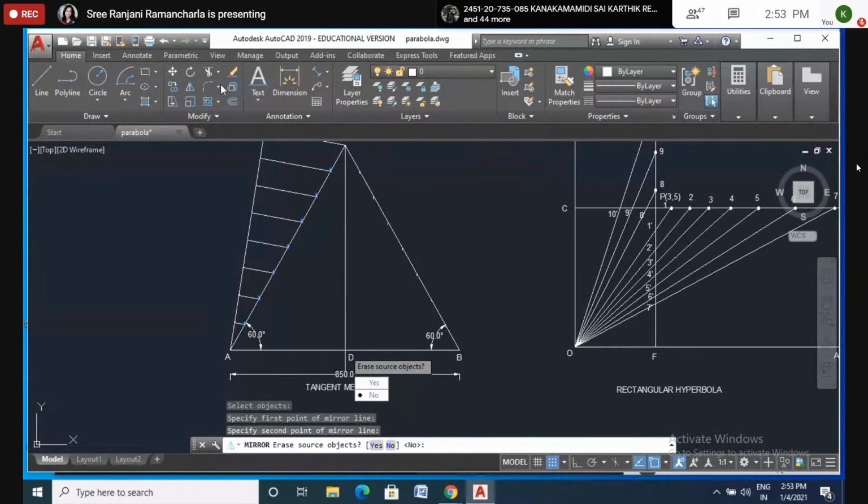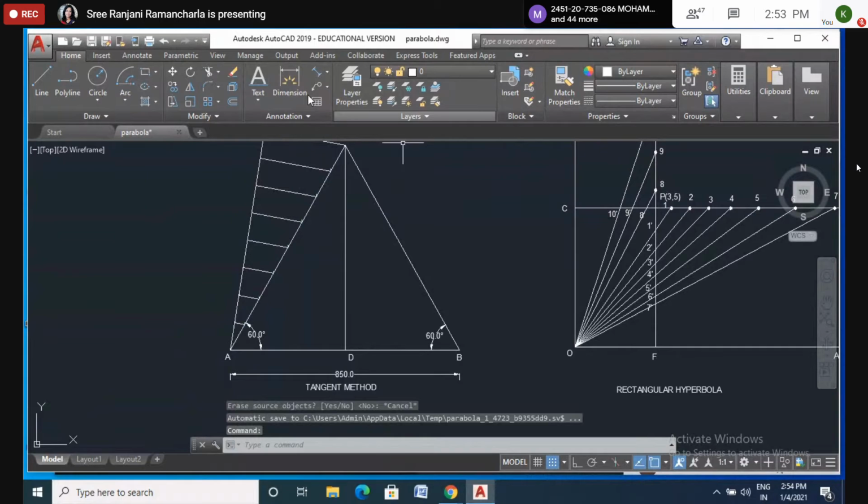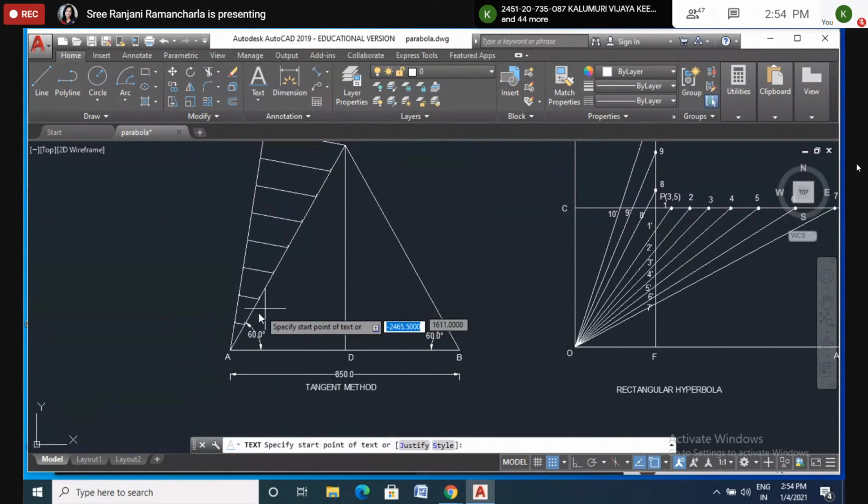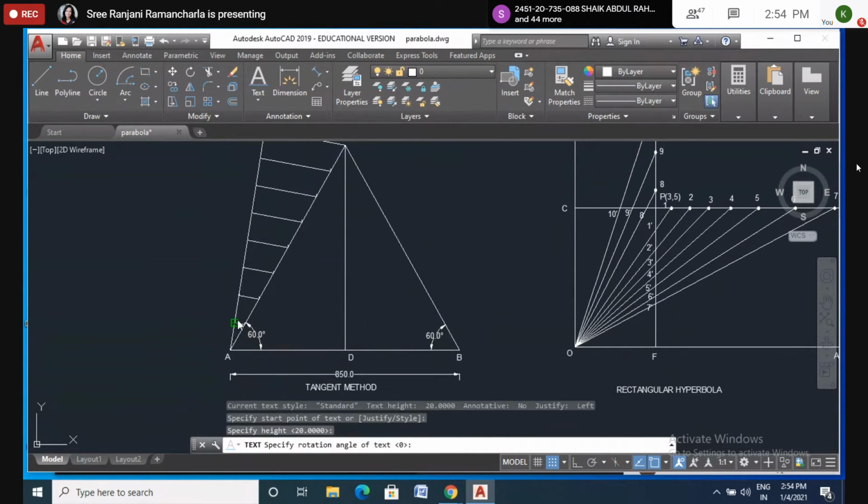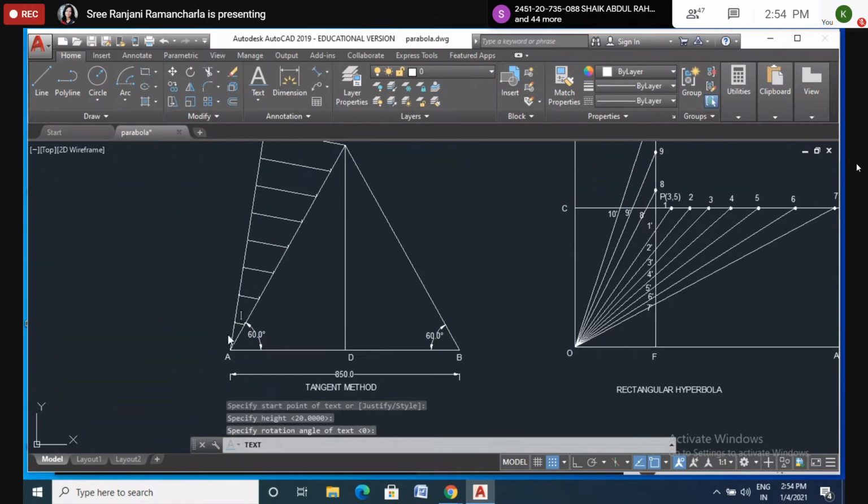Okay. Now text. This one I want to take as 1. Here is 2. Here is 3, 4, 5, 6, and 7. 7 means 8 equal parts. You can count it here.